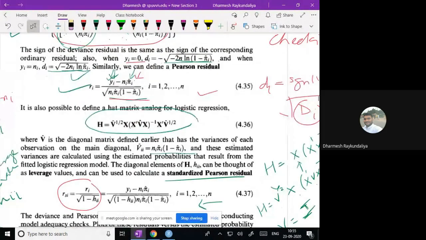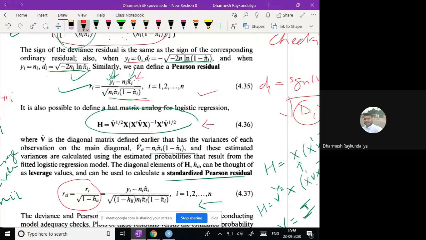In binary logistic regression, or in a generalized linear model, the form of the hat matrix is V raised to half X transpose V X inverse X transpose V raised to half. Here we substitute the estimate of V. V is the variance-covariance matrix, where diagonal values are the variance of y_i.